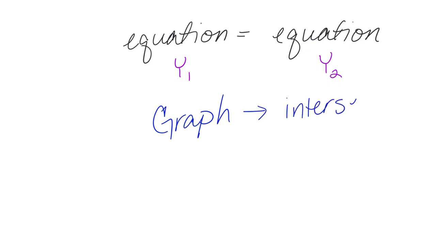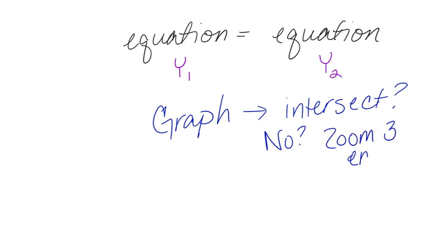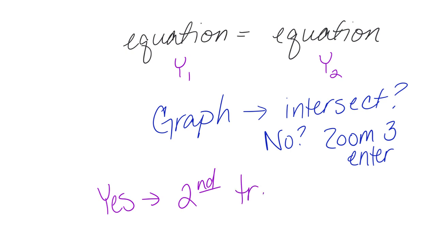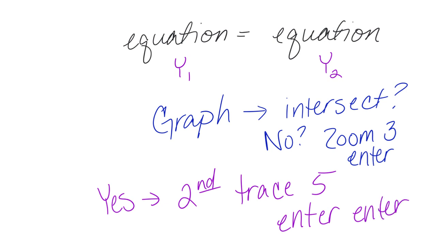You want to look to see if they intersect. No? Zoom, 3, enter. Yes. Second, trace 5, enter, enter, enter.